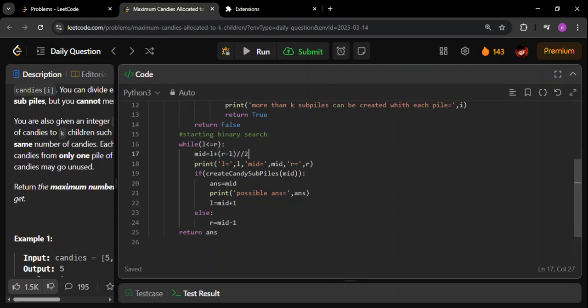R minus L divided by 2, this will give you the mid. This mid needs to be added to L to get the real mid. Remember, this is just a mid, but we need this mid after L. So we are adding that to L, as simple as that. If you are not aware of this, please see my previous videos. I've explained in detail in that.